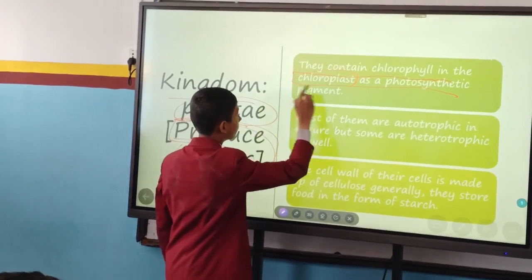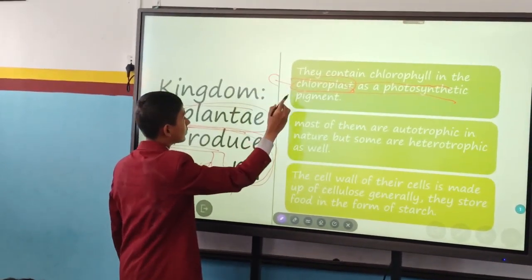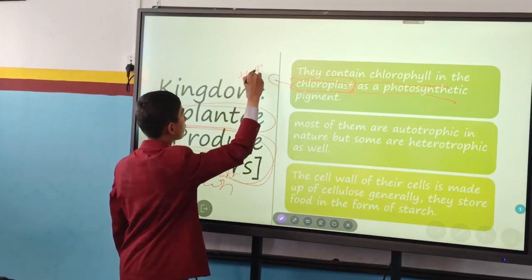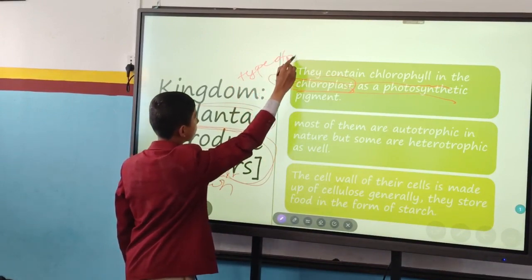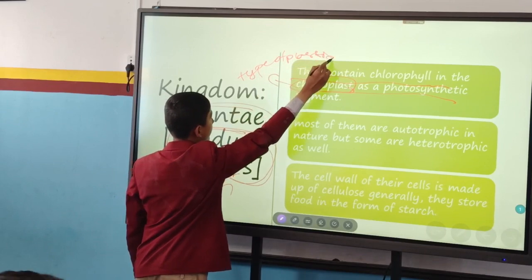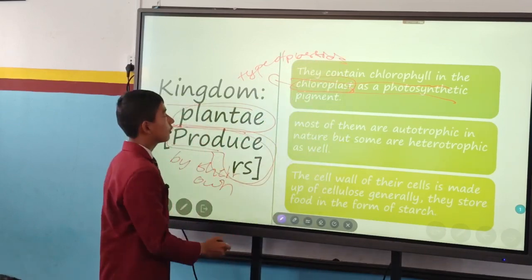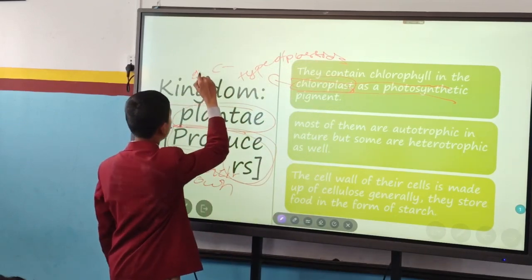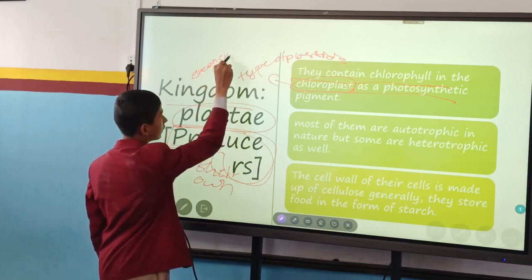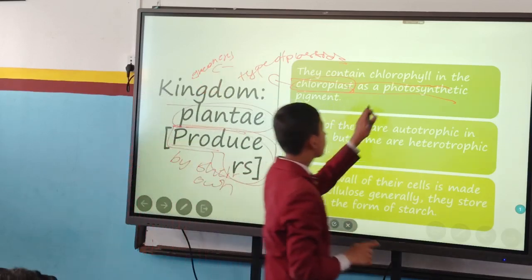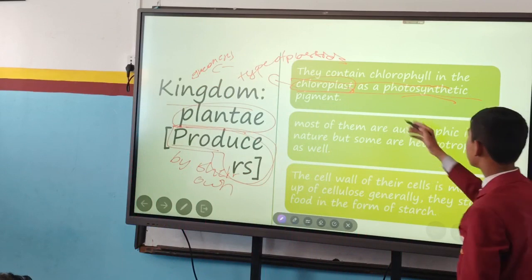We studied about chloroplast some days ago. Chloroplast is a type of plastid. Chloroplasts are green in color.